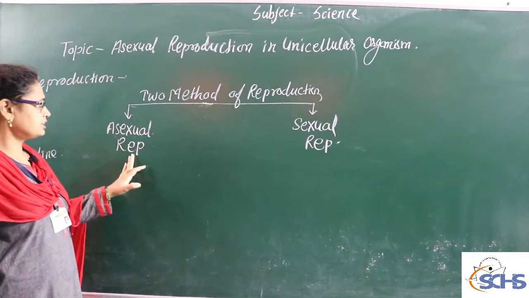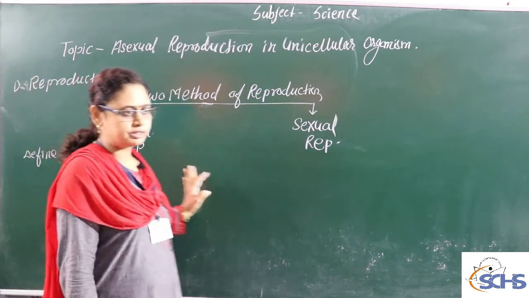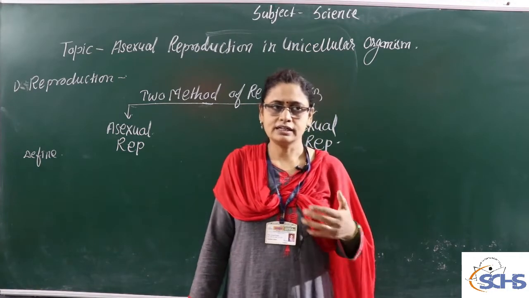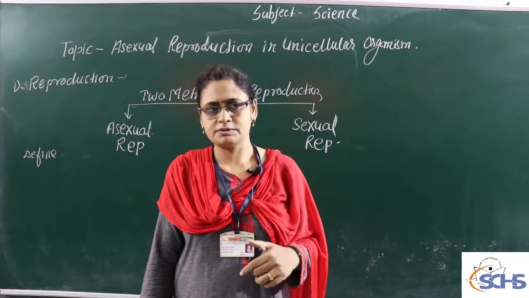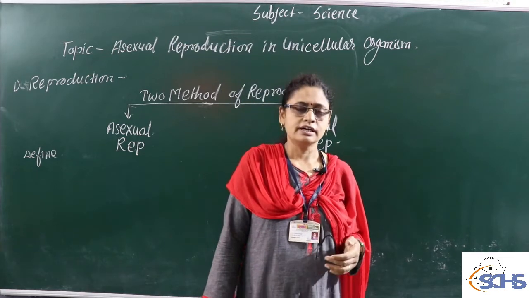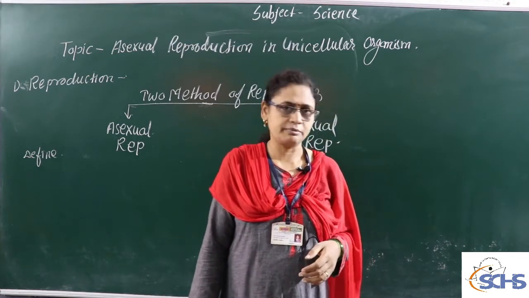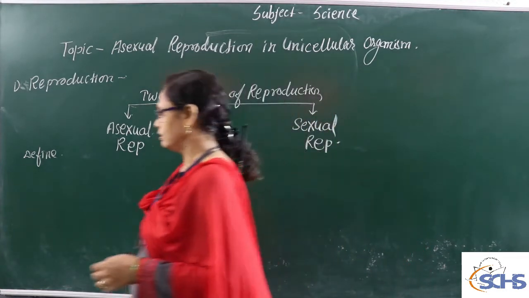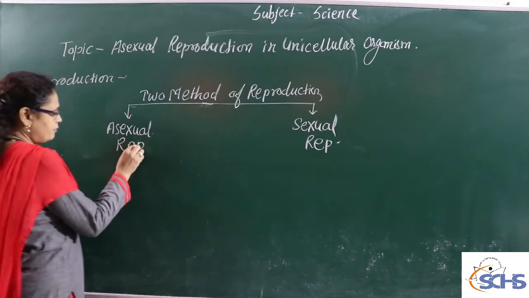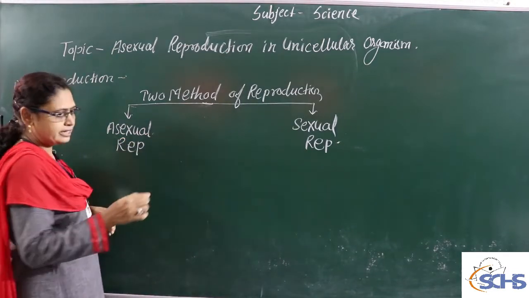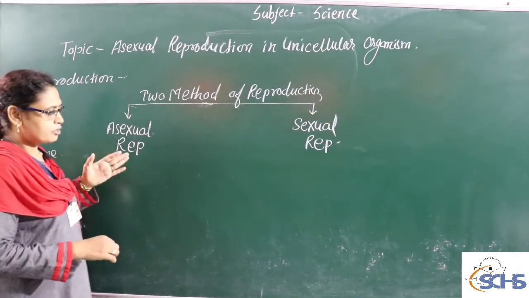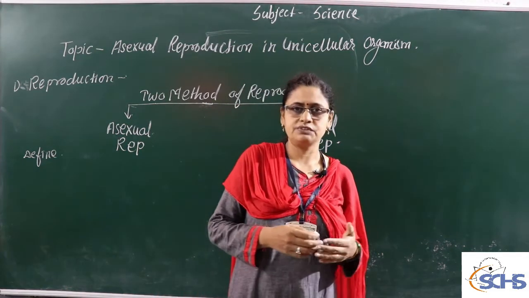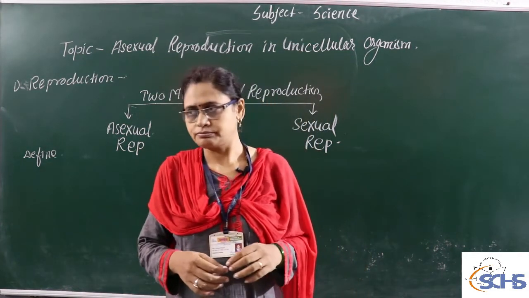Now I define asexual reproduction. Asexual reproduction is the process in which a new organism is formed by an earlier existing organism of the same species without the involvement of a gamete. So what does that mean? Asexual reproduction is a uniparental process. In this type of reproduction, a single organism participates. Because there is no involvement of a gamete, we see no genetic recombination in the new organism.